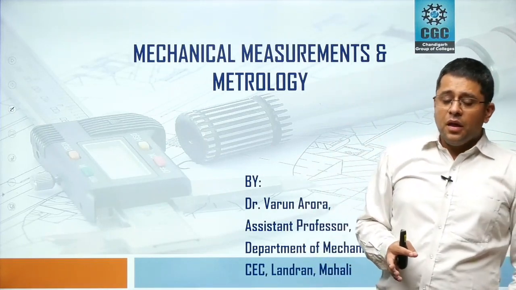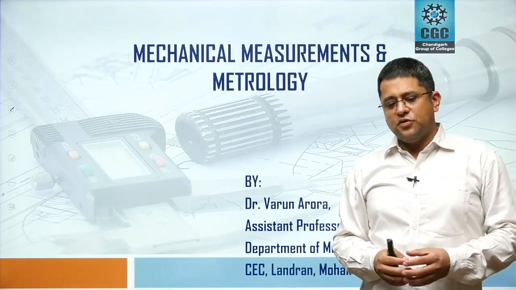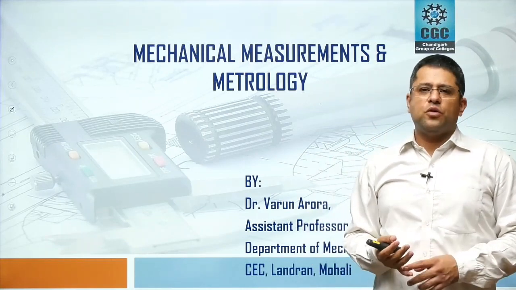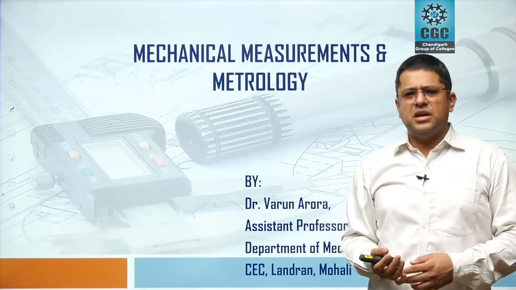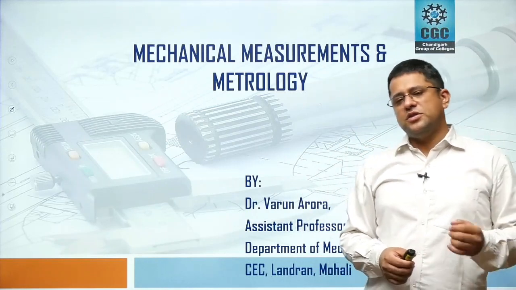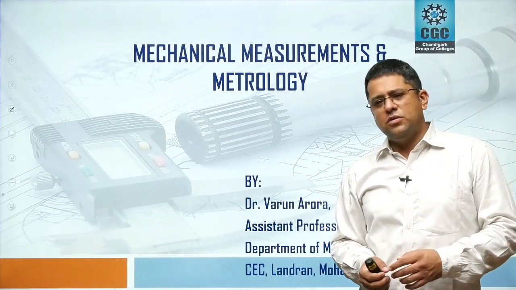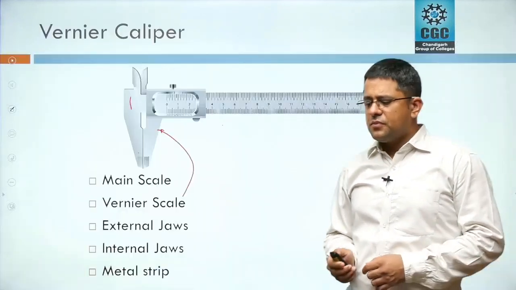So the most commonly used precision measuring instruments are vernier caliper, micrometers, pressure gauges, and some other measuring instruments. In the coming videos, we will discuss these measuring instruments, their different parts, how to use them, their least count, and their application.